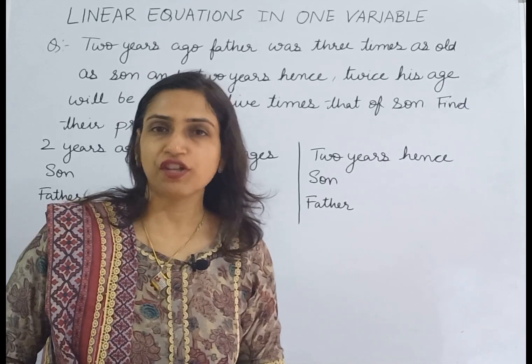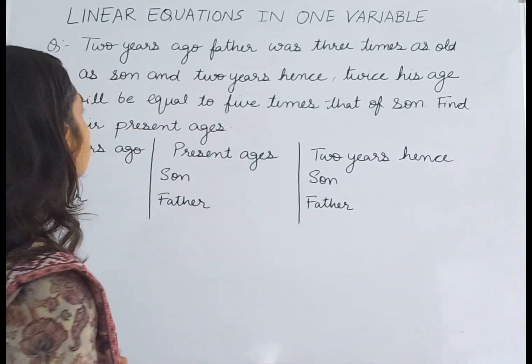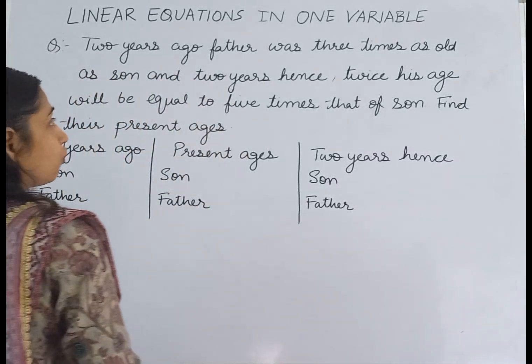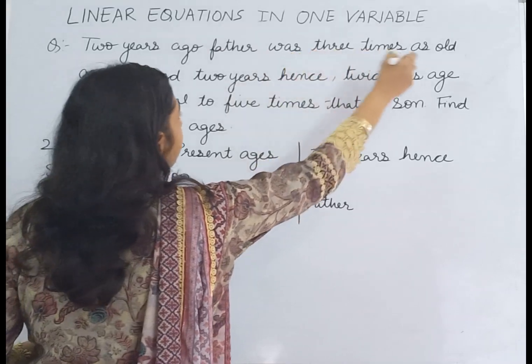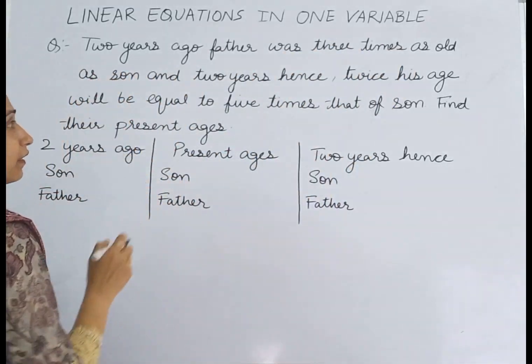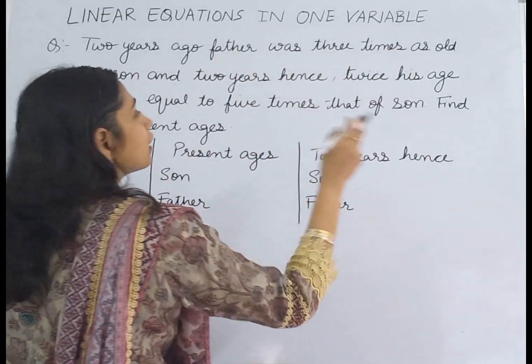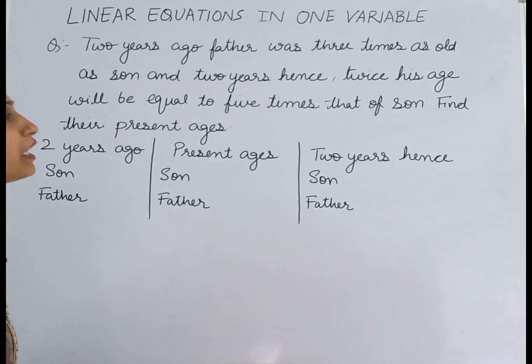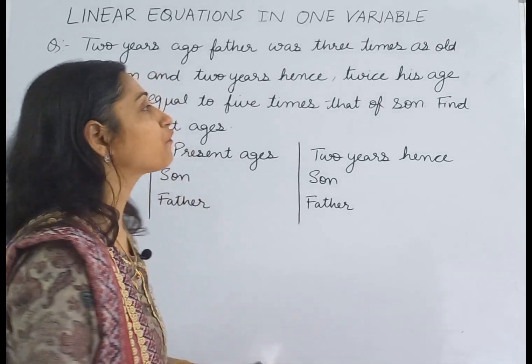The last question of our topic is: 2 years ago, the father was 3 times as old as the son, and 2 years hence, twice his age will be equal to 5 times that of the son.